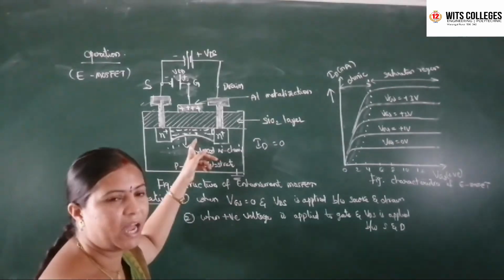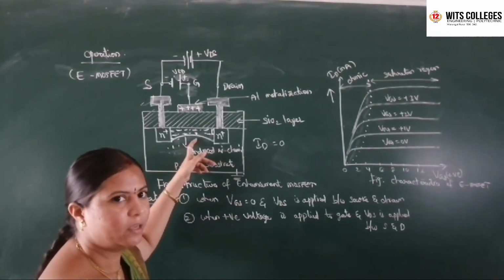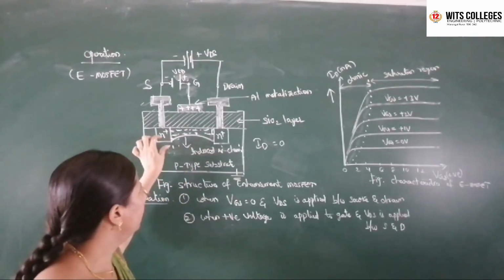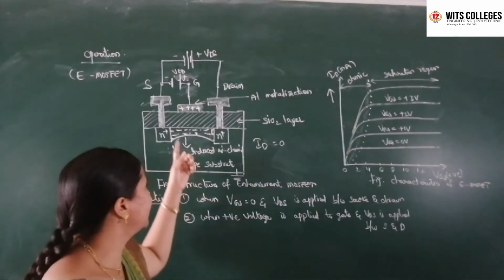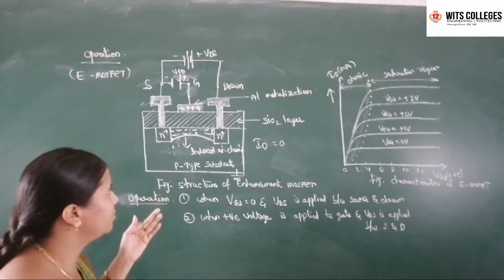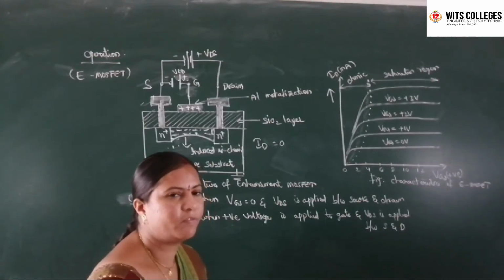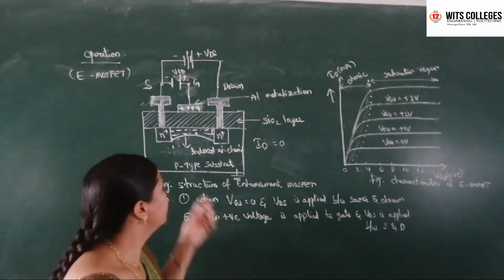In the conductive channel, the majority carriers are electrons, electrons in the n channel. So between the source and drain terminal electrons exist, and they act as a channel. When the positive charge develops, there is an electric field between the source and drain terminal. Then there exists a drain current between the source and drain terminal.